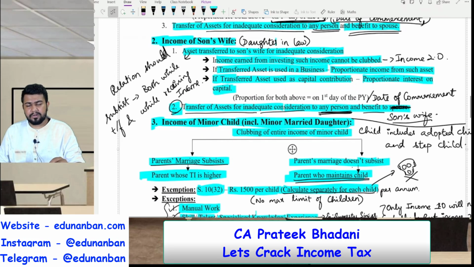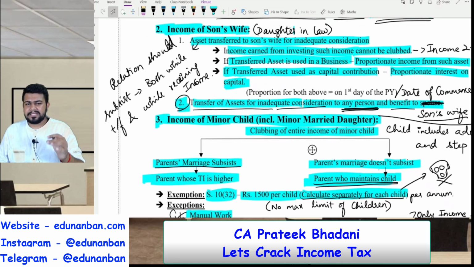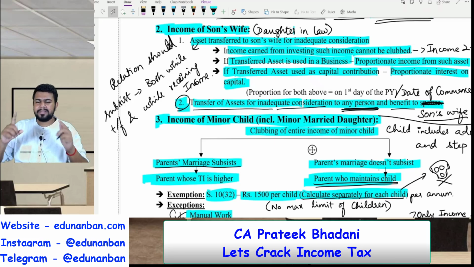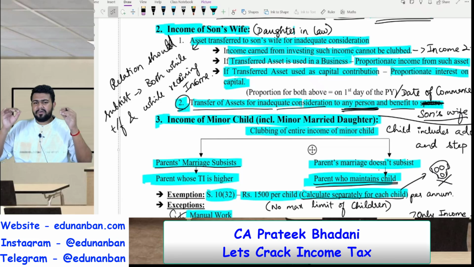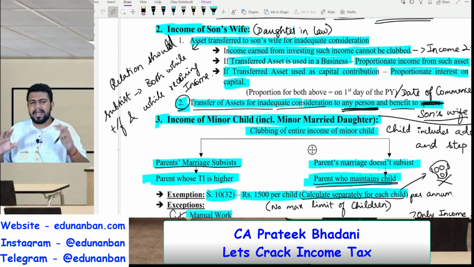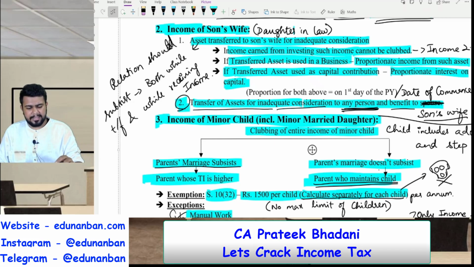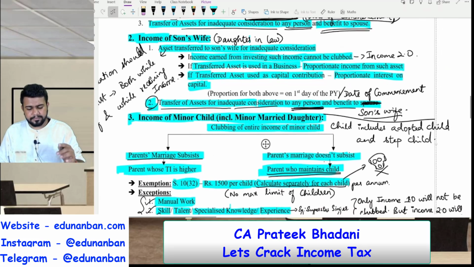Okay, and here also, while making the transfer of the asset as well as while receiving the income, in both situations the relation should subsist. That is, while giving the property, the son's wife relation should be there, and while receiving the income also the son's wife relationship should be there. Next question, sir.